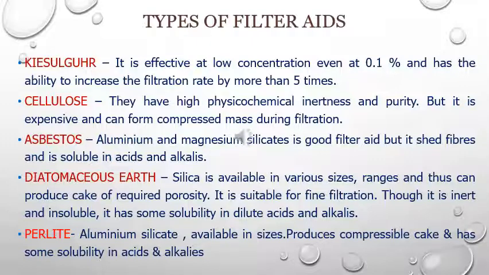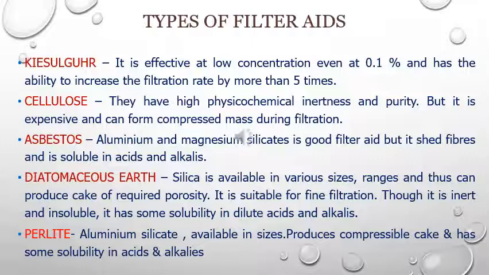Asbestos is also used as a filter aid, which is a good filter aid, but it sheds fibers and it is soluble in acids and alkalis. So if at all the solvent system which is used in the slurry is acid or alkalis, asbestos will not be useful. Next example is diatomaceous earth.